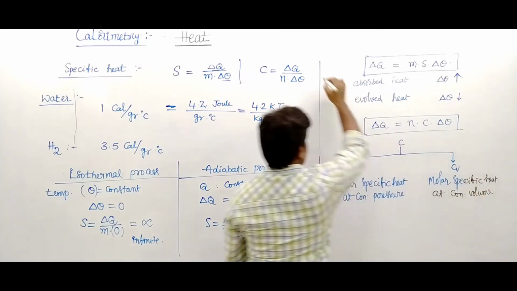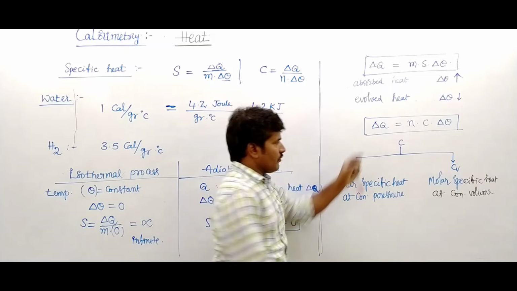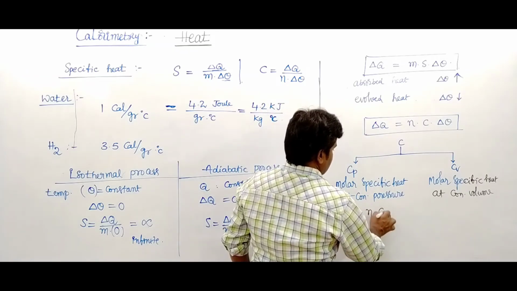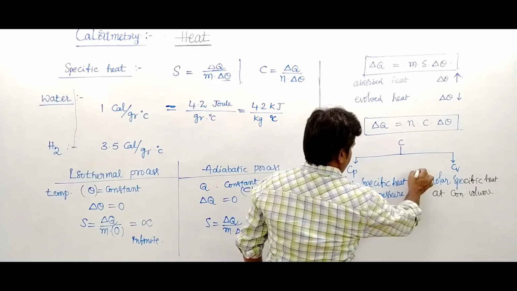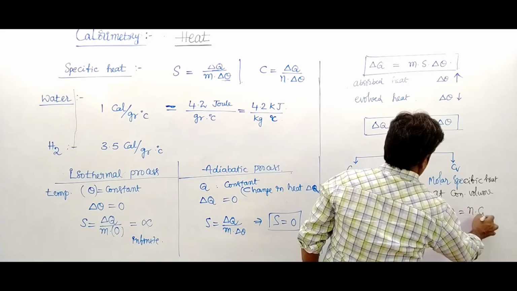Molar specific heat at constant pressure, and molar specific heat at constant volume. So we use the condition delta Q equals N Cp delta theta, and this condition delta Q equals N Cv delta theta.